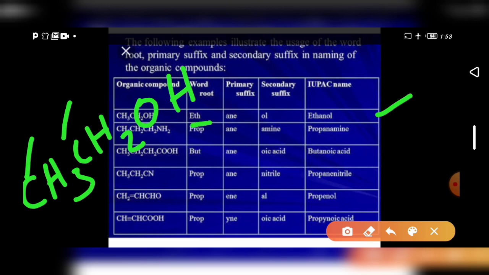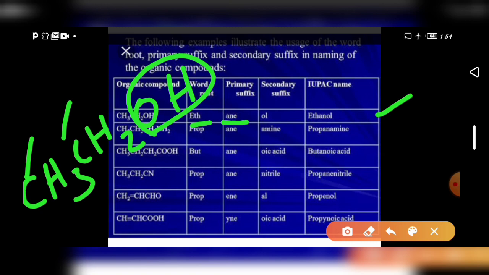Next, the primary suffix. It is presented with a single bond. How that is determined, I will teach in the third section. Here it is saturated, that is, it has single bonds. So the primary suffix is ANE. The secondary suffix is added because OH is a functional group, and we add OL because it is alcohol. How OL is used, I will say in the third section.